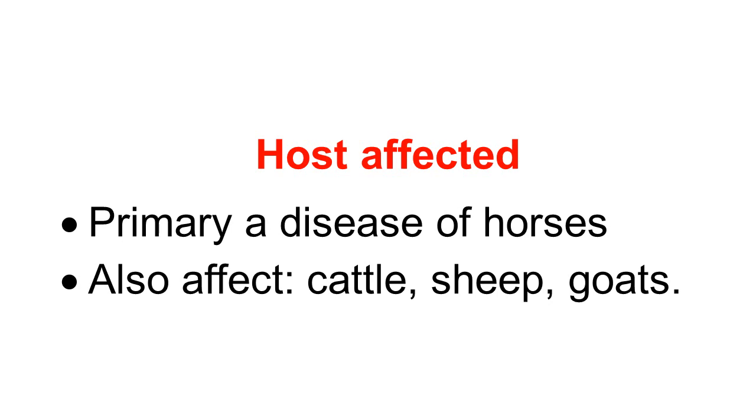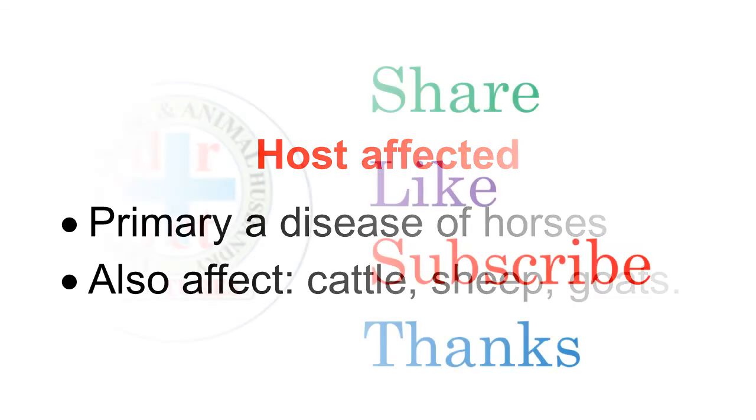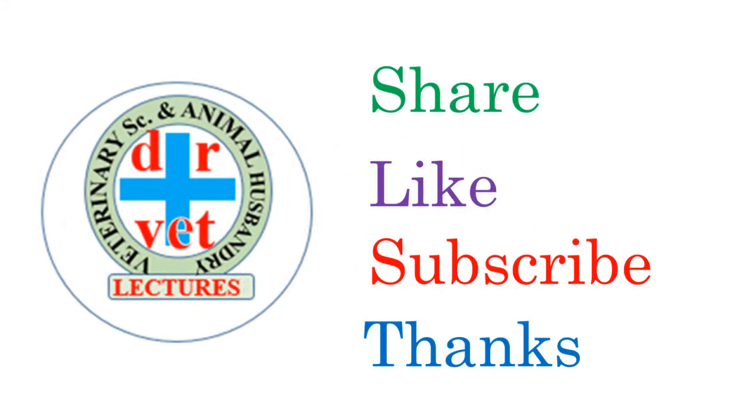Ulcerative lymphangitis is a primary disease of horses, but it also affects cattle, sheep, and goats. Mainly, it is a disease of horses. Friends, here we have discussed an important disease of the horse, ulcerative lymphangitis caused by Corynebacterium pseudotuberculosis.